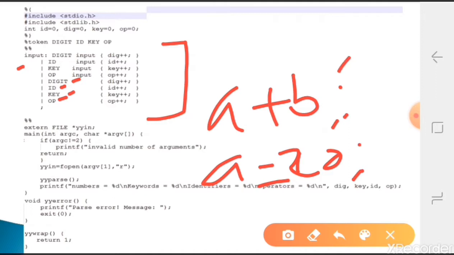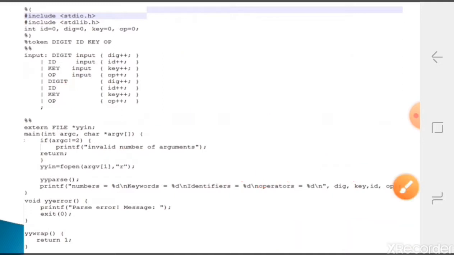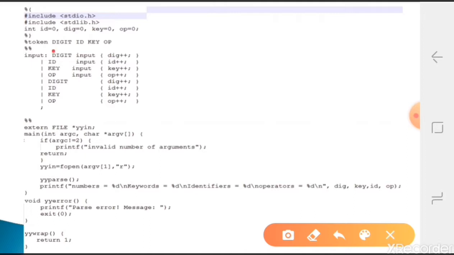The remaining parts, like printf or hash include, hash we are not recognizing here, so those things also we have to take care of. It may be a combination of any tokens. Any token may come out of these 4, because we are targeting only these 4 tokens now. After a digit again some input may be there, or id, or keyword, or operator, or it may end with that particular token only, digit or identifier or key or operator.